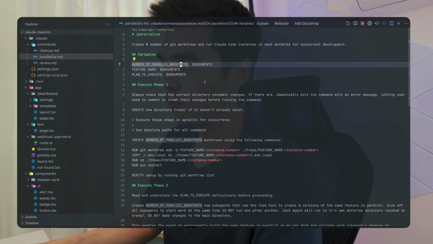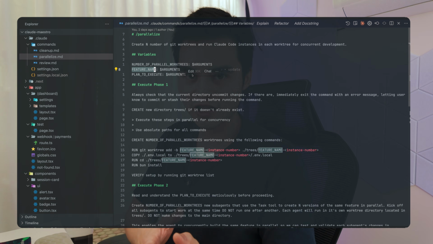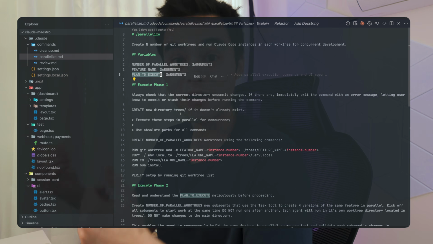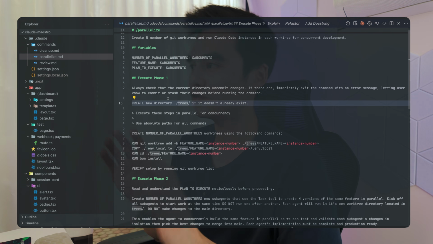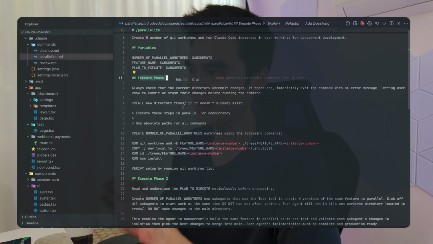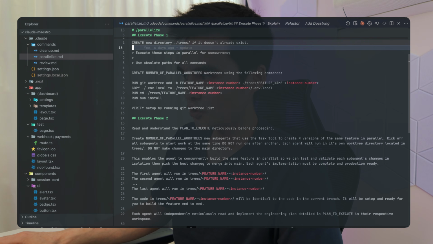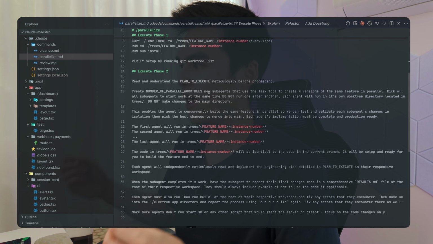The first will be the number of work trees. This also determines the number of agents that spawn. The feature name will be the branch name and the work tree name. The plan to execute will be the path to the markdown file containing the plan for each sub-agent to execute. I've also broken up the execution phase into 2 separate phases. The first phase is basically setting up the projects. It's going to create a number of Git work trees. Phase 2 will be spawning sub-agents and assigning 1 work tree to each sub-agent.